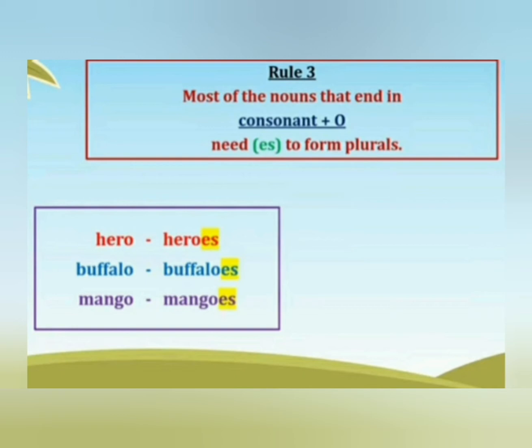Okay, here we have the word hero. It ends with o and has a consonant before o, so we have to write heroes. We have to add es here. Next word is buffalo. Here we also have a word that ends with o and has a consonant before o, so we add es here, buffaloes. Next, mango ends with o and has a consonant before o, so we have to add es here, mangoes.